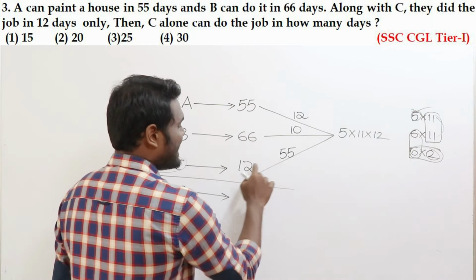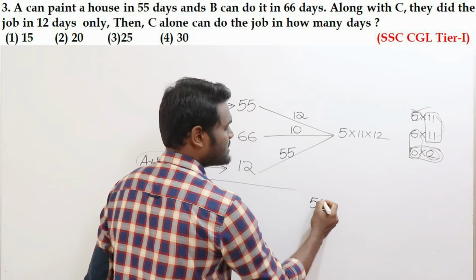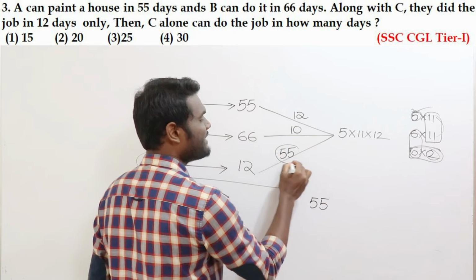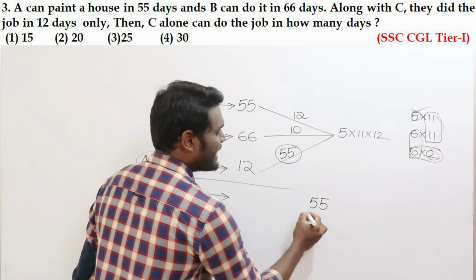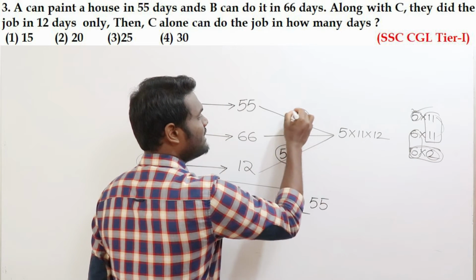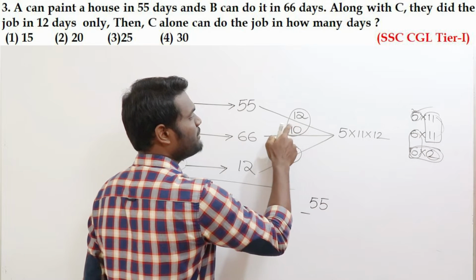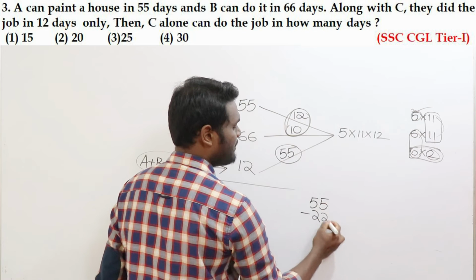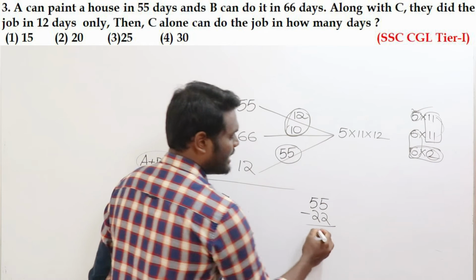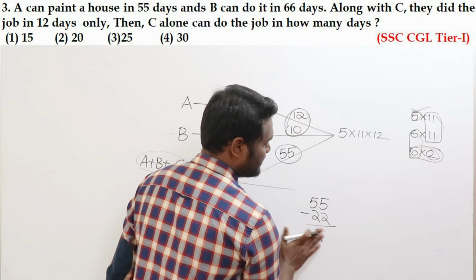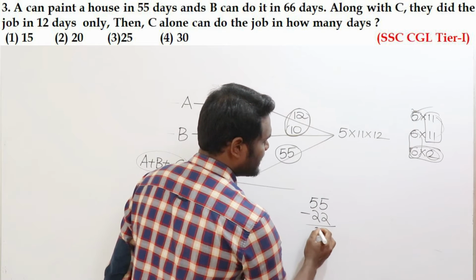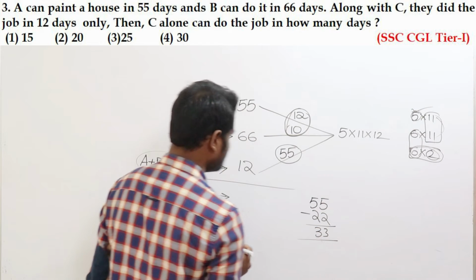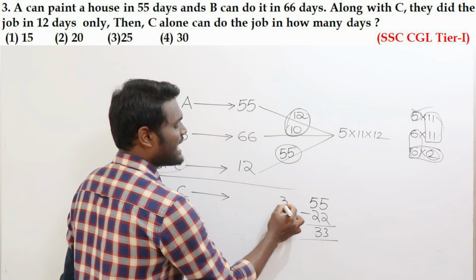Now your question is about C alone. If you look here, A, B, C will eat 55 apples per day. Already you know A will eat 12 apples, B will eat 10 apples, which means both of them together, A and B together, 10 plus 12, that will be 22 apples. Then how many apples remain? The remaining apples are 33 apples. Now who is going to eat these 33 apples? These 33 apples are going to be eaten by C. C is going to eat 33 apples per day.